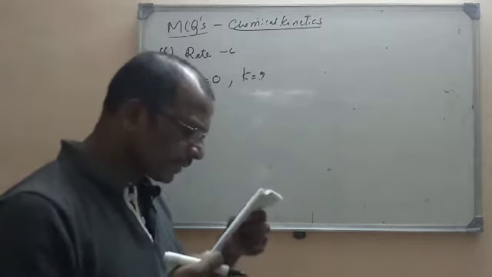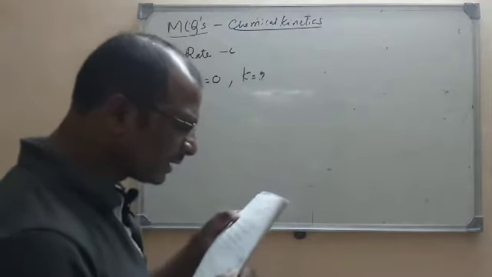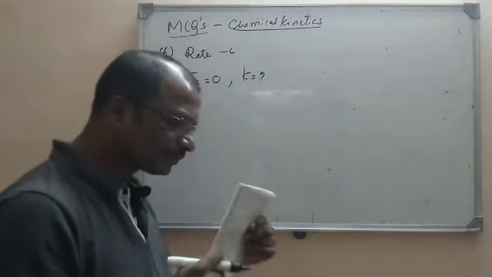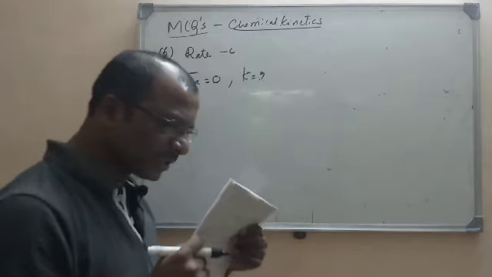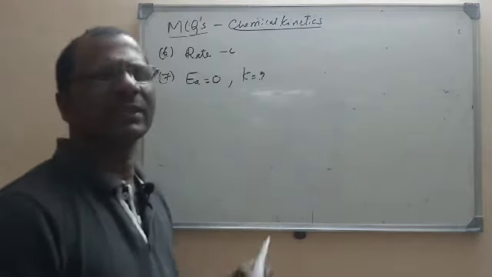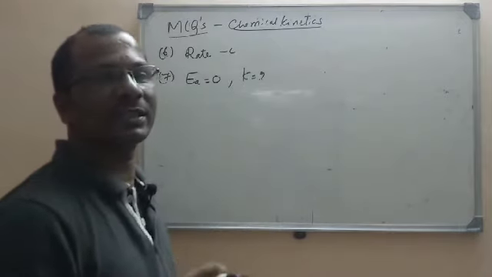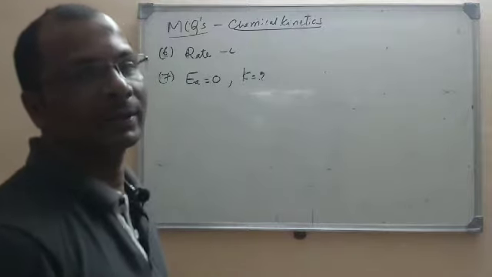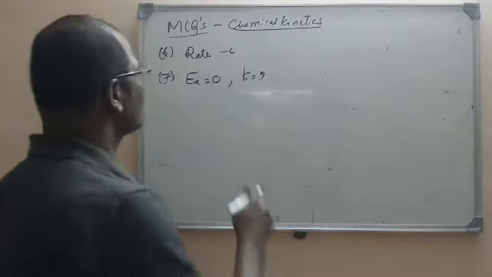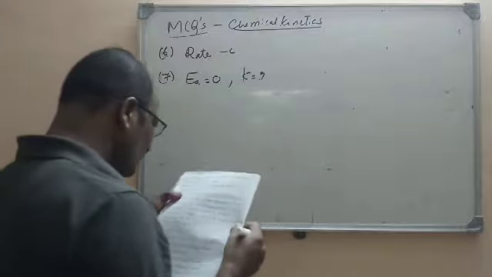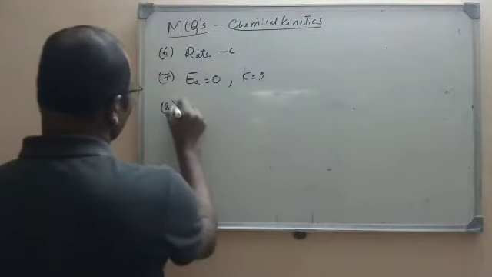If you increase or decrease the temperature, that will not affect the rate of reaction. So the right option is C, almost unaffected.